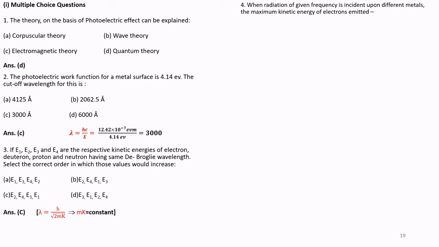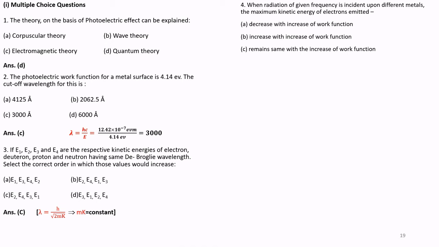Question number 4. When radiation of given frequency is incident upon different metals, the maximum kinetic energy of electrons emitted: A decreases with increase in work function, B increases with the increase of work function, C remains same with the increase of work function, D does not depend upon work function.